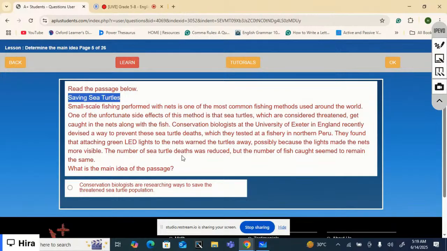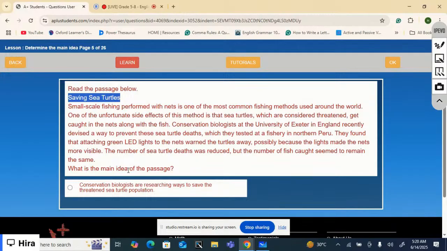The number of sea turtle deaths was reduced, but the number of fish caught seemed to remain the same. Quite interesting, and it's a very feasible and creative idea.